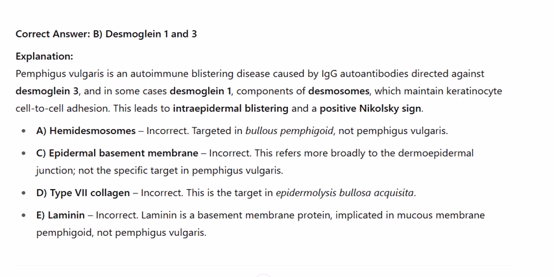D. Type 7 collagen, incorrect. This is the target in epidermolysis bullosa acquisita. E. Laminin, incorrect. Laminin is a basement membrane protein implicated in mucous membrane pemphigoid, not Pemphigus vulgaris.